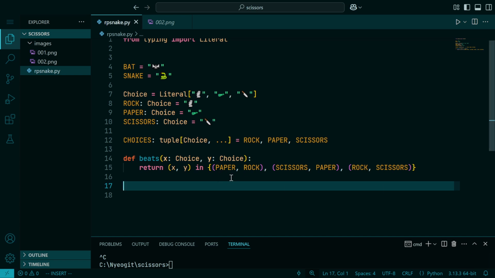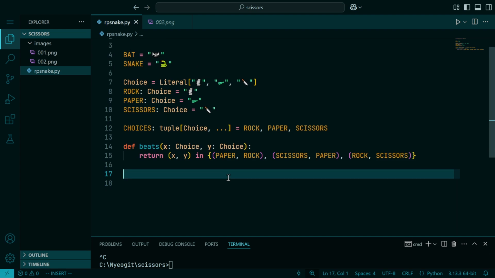So this is, of course, the exact logic that we would use to determine who beats another person. The idea is that if X played paper and Y played rock, that would be a win. If X played scissors and Y played paper, that would also be a win. We could, in theory, replace the payoff matrix with the opposite if we wanted instead for rock to beat paper and paper to beat scissors, but we don't live in the world where that's true.